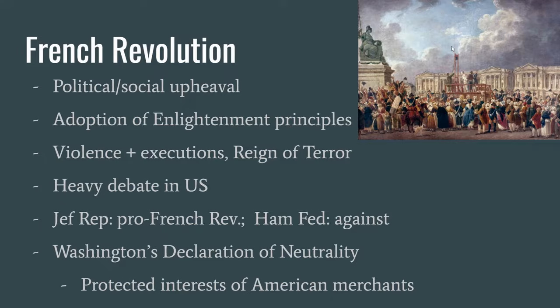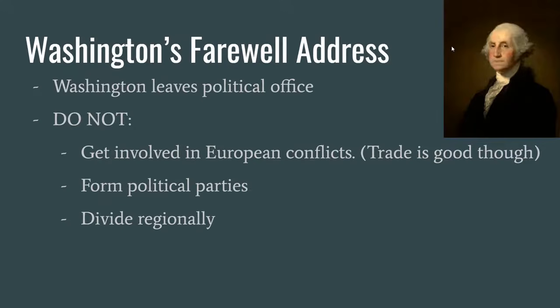Within the U.S., there is a heavy and divisive debate about where the U.S. should stand. Some felt strongly pro-French, as they identified with both the ideals of the French Revolution and the U.S. owed the French for support, as they supported the U.S. Revolution. Others, notably Hamilton, will be anti-French and regard the Revolution and terror as the exact thing the U.S. was trying to prevent with a stronger federal government. The Hamiltonians will regard the British model as more stable. The now President Washington will try to take a middle approach and declare neutrality, and the U.S. would only act to protect its economic interests.